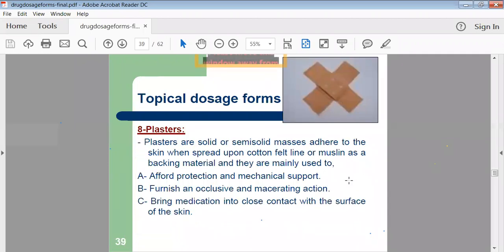Then plasters are there. Generally, these plasters are not basically drugs. We can say they are devices. Generally, they are prepared using China clay or plaster of Paris. To avoid unnecessary movement of your joint or your bone, we use the plasters. Sometimes some people get a fracture in the hand. In that case, we make a coat of that plaster around your hand. So they help to give mechanical support to your fractured area.